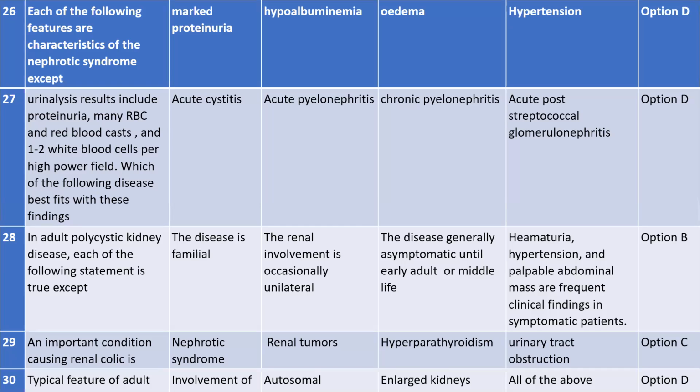If you find all these results after doing the urine test, then that finding can directly indicate that a person suffers from acute post-streptococcal glomerulonephritis.